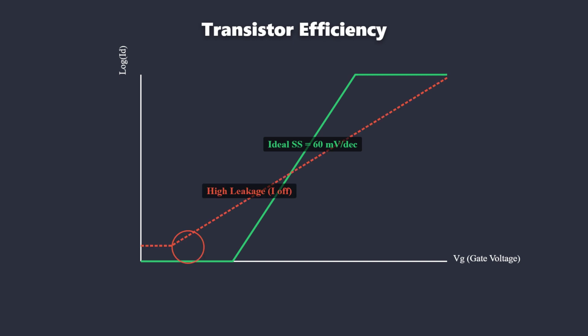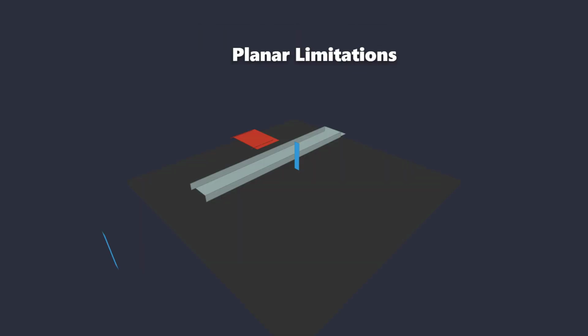High drain-induced barrier lowering significantly degrades the subthreshold swing, pushing it far above the 60 millivolts per decade limit. An increased subthreshold swing means the transistor cannot fully turn off, resulting in a high off-state leakage current, or I-off. This leakage current is dominated by diffusion current in the subthreshold region. This diffusion current wastes substantial power even when the circuit is completely idle.